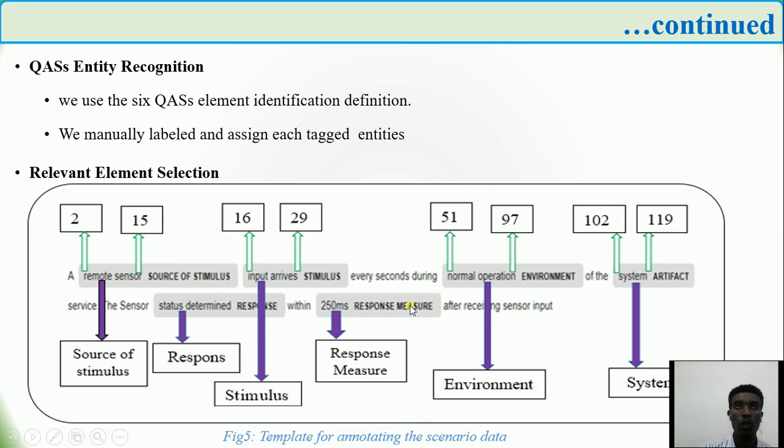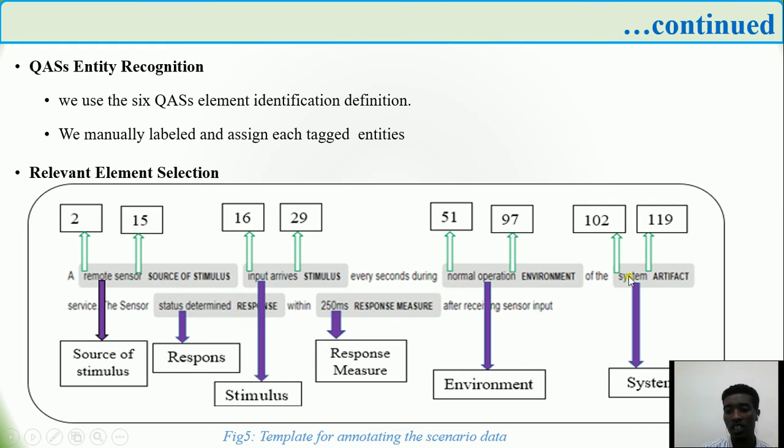In order to manually annotate our dataset, the remote sensor is an actor, or it is unactivated, so that can be selected or manually annotated as the source of stimulus. Input arrives is a stimulus, so it can be characterized as a stimulus. Normal operation, degraded operation, normal mode, degraded mode or overloaded mode is one part of the environment, so normal operation can be characterized as environment.